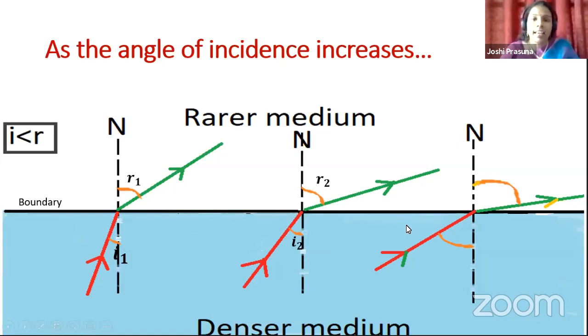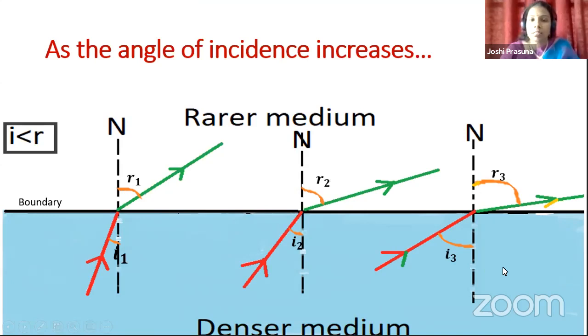Okay, children. Next, look at the third case where I take I3 a little greater than I2. That means I am increasing the angle of incidence further. What happened? The refracted ray is also moving away and away from the normal, isn't it? Now look at the angle of refraction. It is greater compared to R1 and R2.